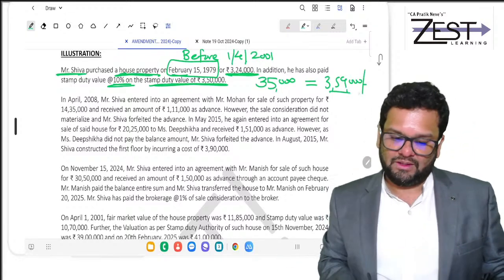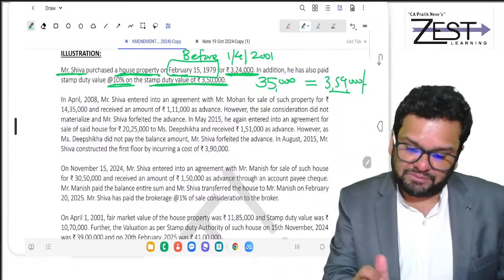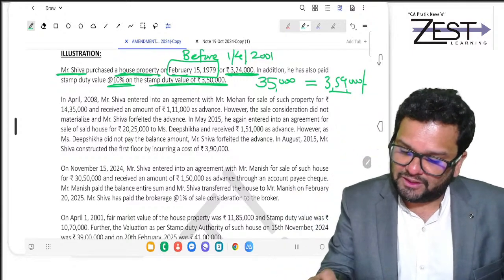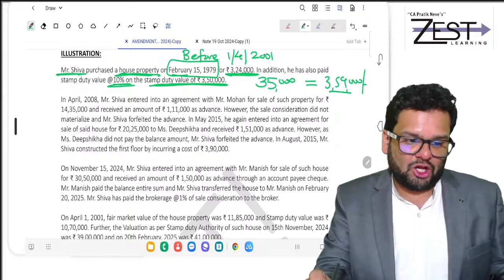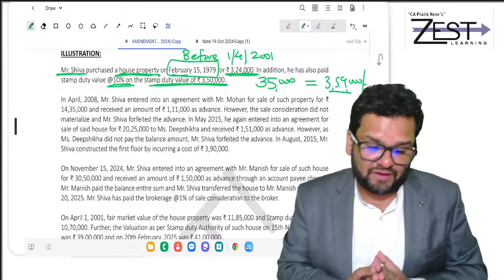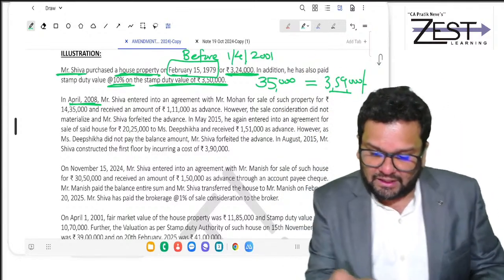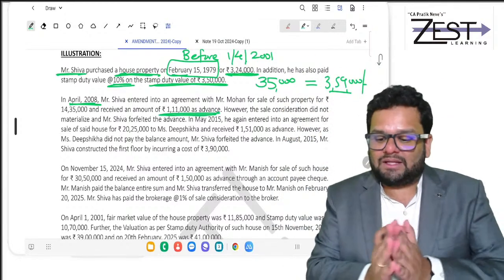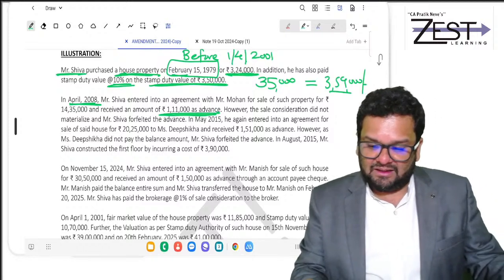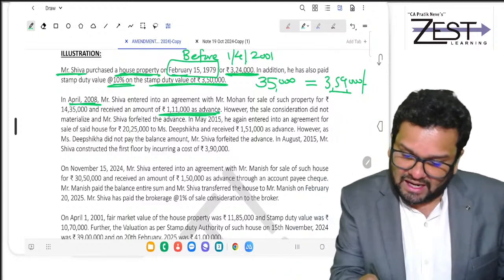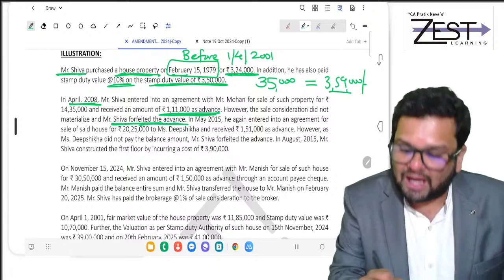Clear all of you? Now, in April 8, he entered into agreement with Mr. Mohan for sale of such property for 14,35,000. In April 8 we are talking about. And received 1,11,000 as advance. But sale did not materialize and Shiva forfeited the advance.